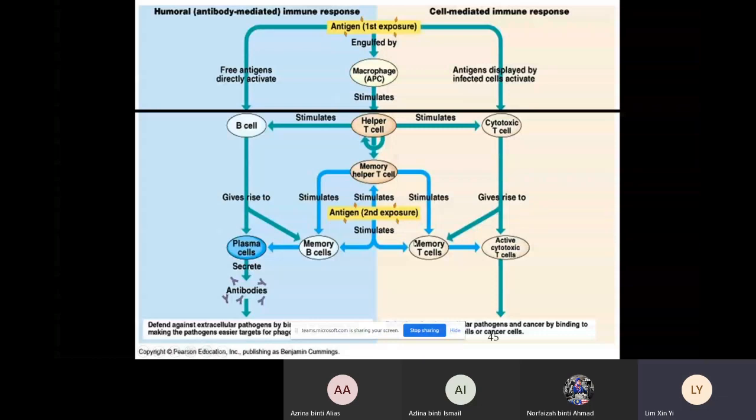So this pathway is about second exposure to the same antigen. This is for the secondary immune response. For the secondary immune response, we know that it is a faster response compared to the primary immune response. Basically, it's because the secondary immune response just needs to go through this pathway. They directly infect our memory helper T cell. So memory helper T cell will quickly do their work. They do not need to go through the same procedure from macrophage again.